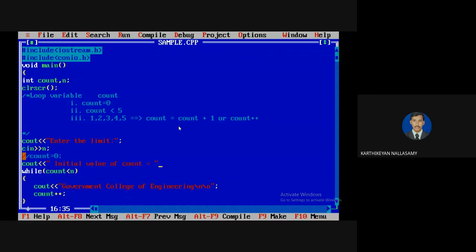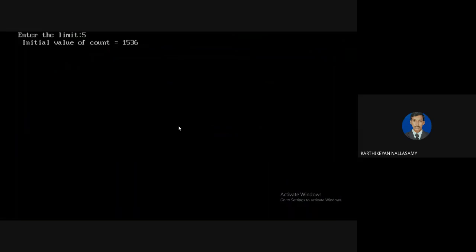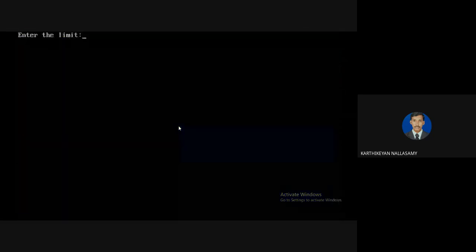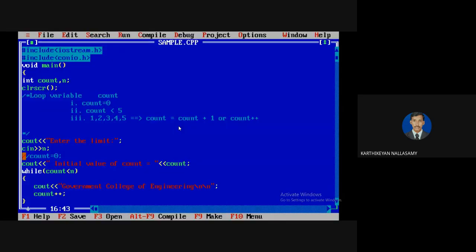For example, if you want to know the initial value of count, but here I didn't define any value, you can just check it. I'm going to print it. So the initial value of count will be shown. It is 1536. It is a garbage value. Clear? So the condition is always false, because we can't know what value is inside, so we are unable to know whether the condition is true or false.